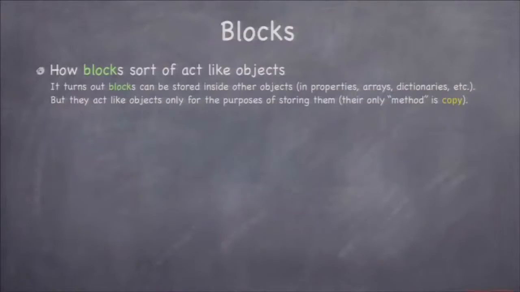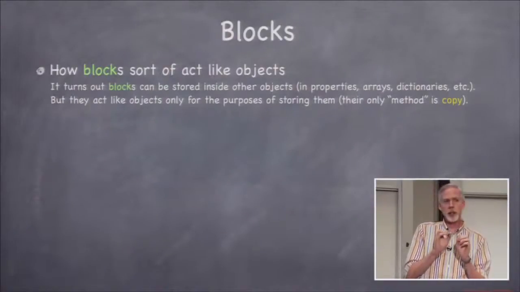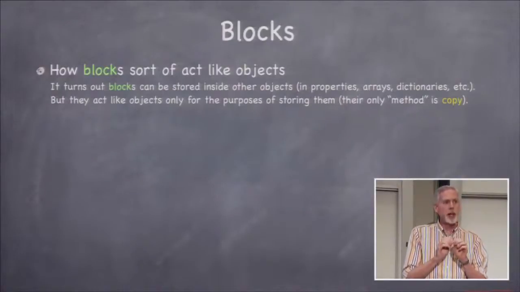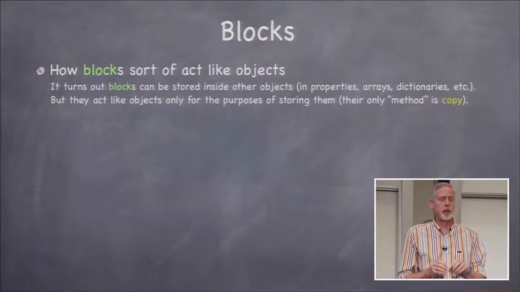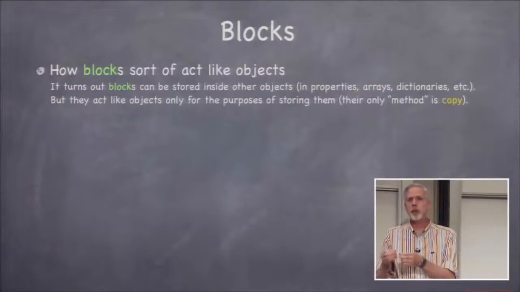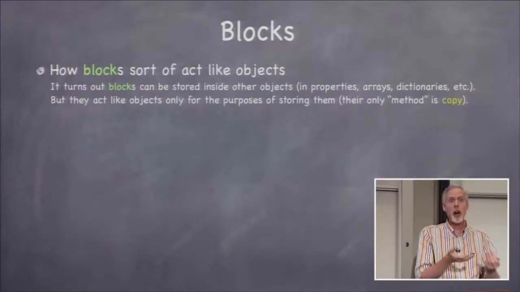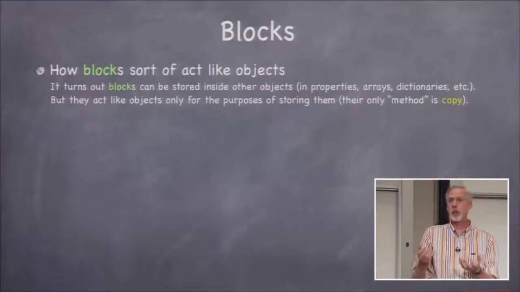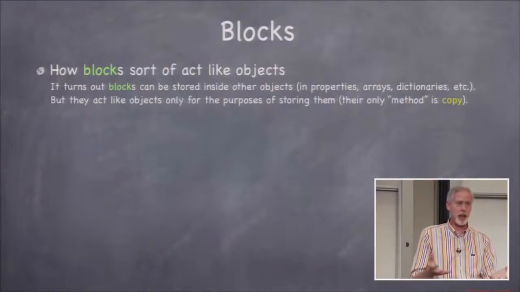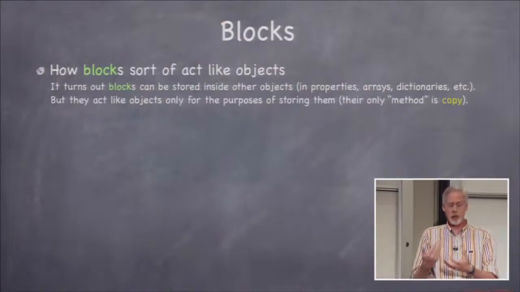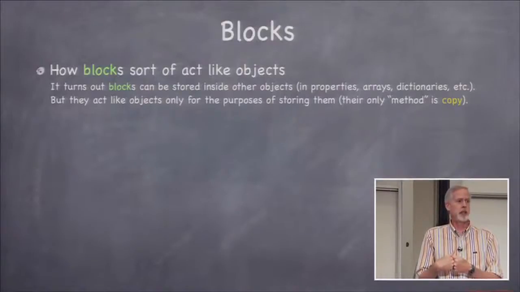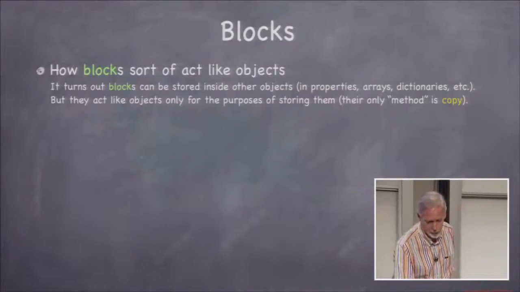Okay, now let's talk about how blocks sort of act like objects. Blocks are not objects, okay? They're not, but they sort of act like objects only in this really small way, which is they can be stored, okay? And they are reference counted by the automatic reference counter, okay? So storing them means they can be stored in variables, in properties, and in dictionaries and arrays, okay? So they can be stored just like they're objects, but they don't understand any messages like an object. Actually, they understand one message, which is copy, which is kind of an important message because that copies them into the heap, and if you want to keep a pointer to a block around, you probably want to copy it, okay? So that it doesn't just go off the stack somewhere.